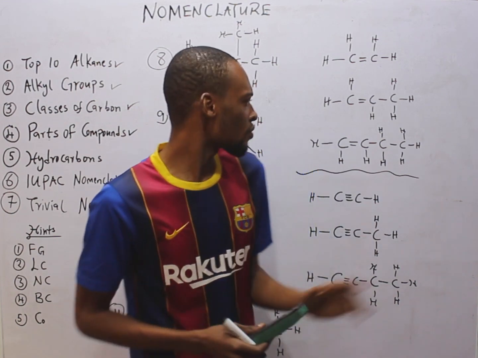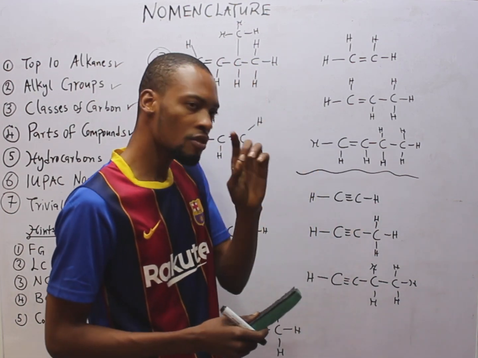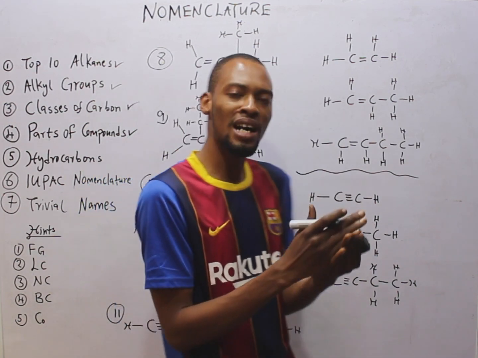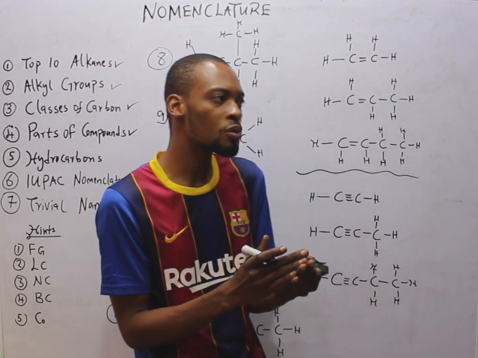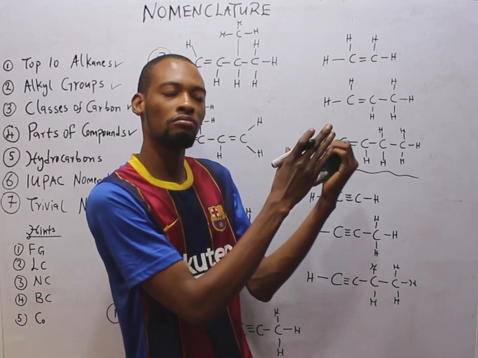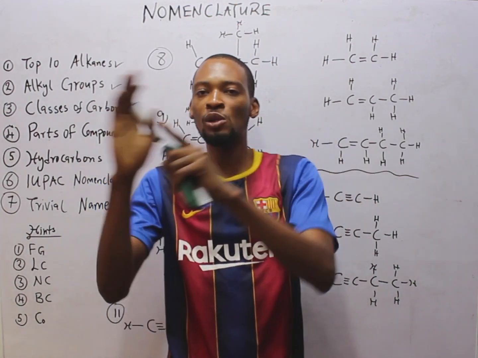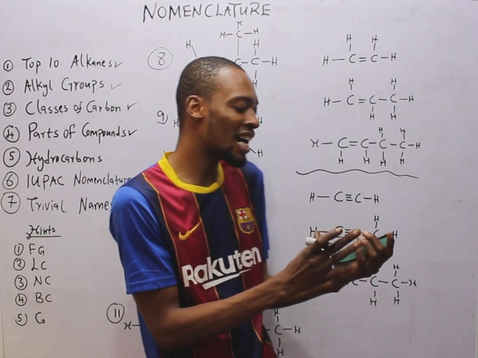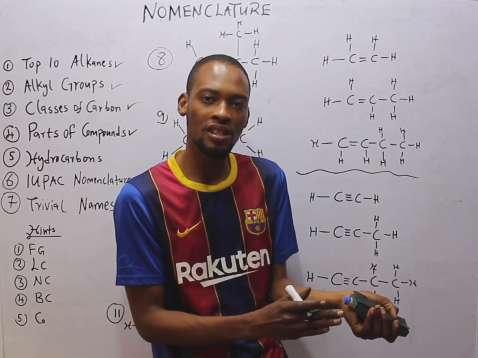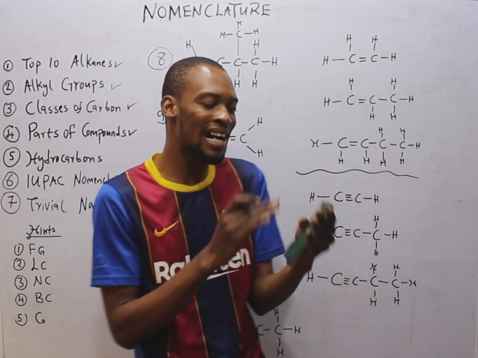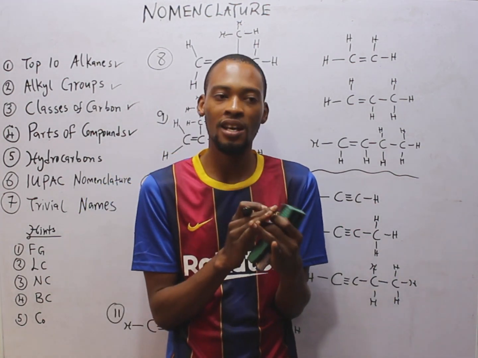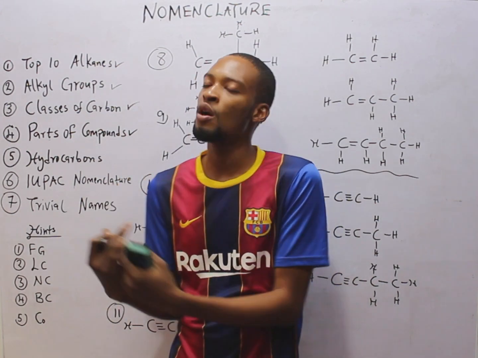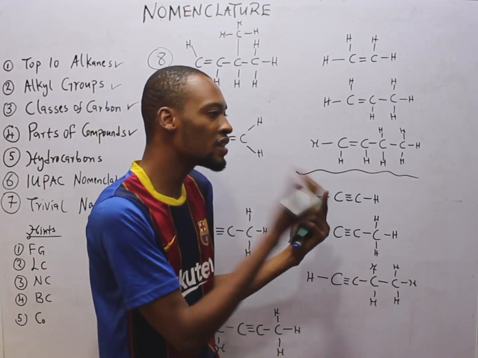Is that okay? That being said, remember in my hydrocarbon video, I explained that hydrocarbons are divided into aliphatic hydrocarbons and aromatic hydrocarbons. Aliphatic hydrocarbons are the ones that have straight chain or branch chain, which means they are divided into alkanes, alkenes, and alkynes. And aromatic hydrocarbons are benzene and benzene derivatives, where I gave a lot of benzene derivatives.